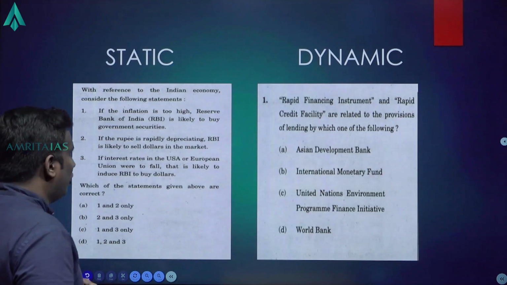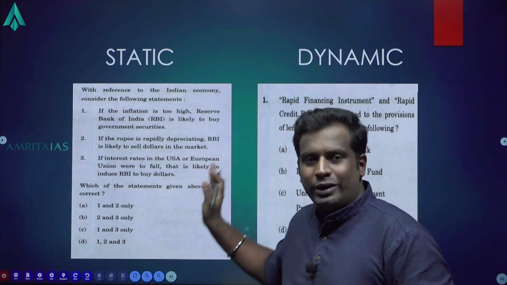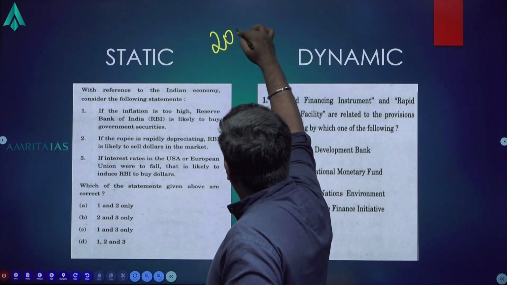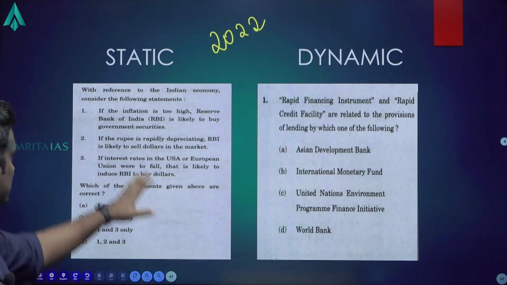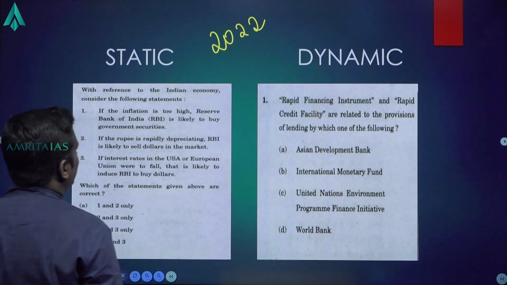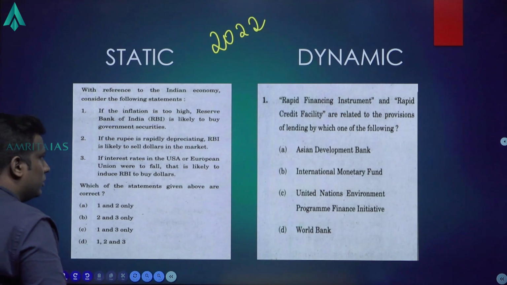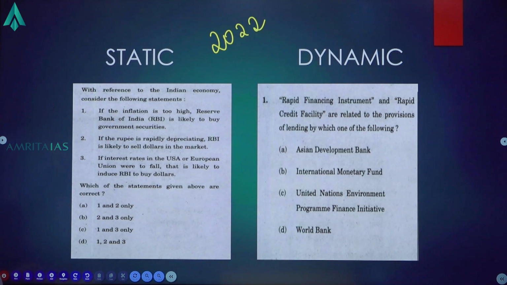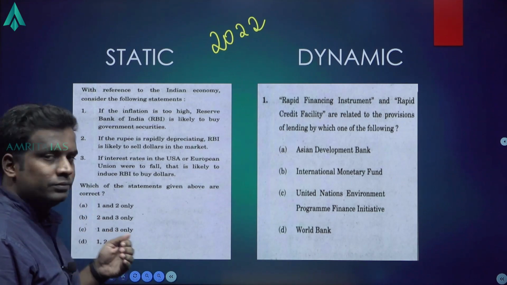So to give an example of what exactly is a static question and a dynamic question, I have taken two examples, both of them from the 2022 question paper. Okay. So if you look at the static question with reference to the Indian economy: consider the following statements. If the inflation is too high, RBI is likely to buy government securities. If the rupee is rapidly depreciating, RBI is likely to sell dollars in the market. If interest rates in the USA or EU were to fall, it is likely to induce RBI to buy dollars. Which of the statements given above is correct? 1 and 2 only, 2 and 3 only, 1 and 3 only, 1, 2 and 3.